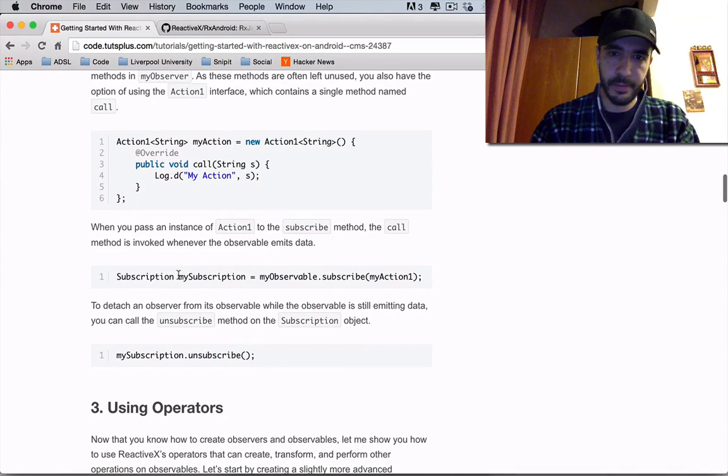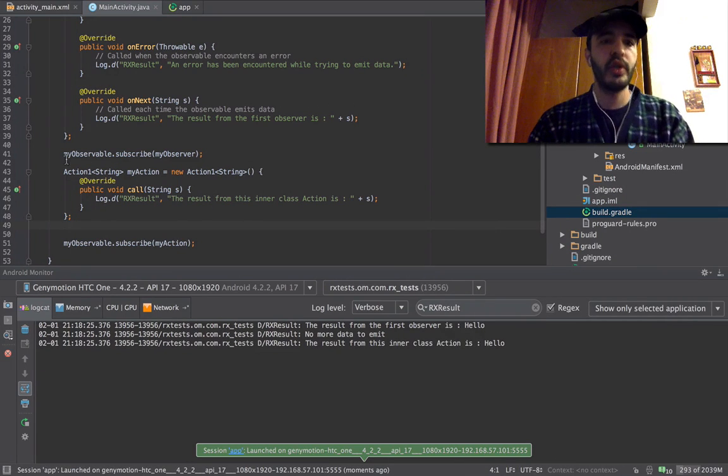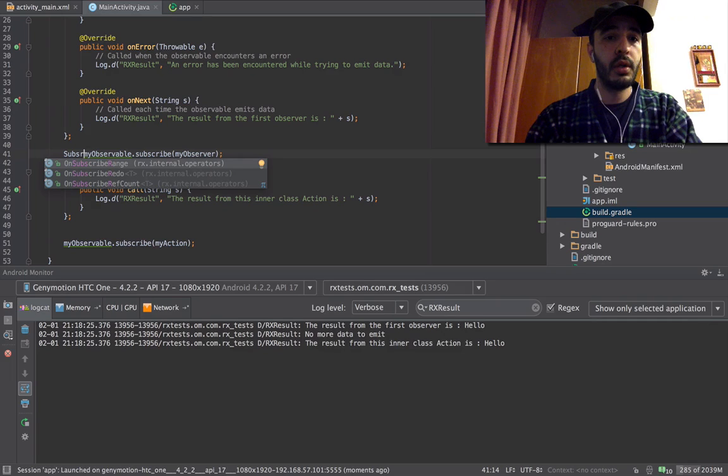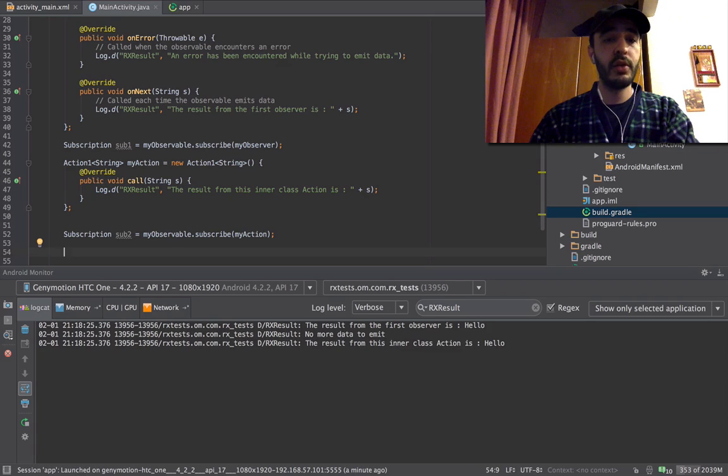That's all great. This is what he did. To detach an observer from its observable while the observable is still emitting data, you can call the unsubscribe method on the subscription object. Okay, so we don't have a subscription object. We're going to create one. Subscription sub1 is equal to my observable, Subscription sub2 is equal to my